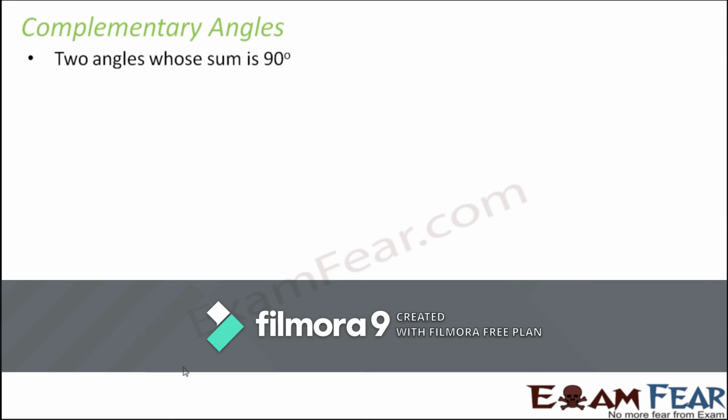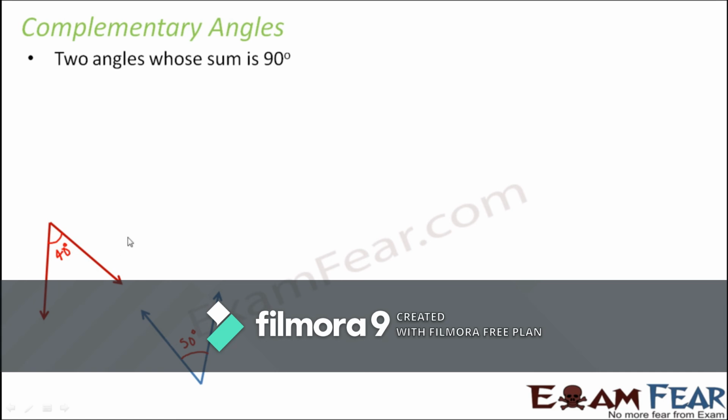That means a complementary angle is not just one angle. It is about a pair of angles. So when you have two angles such that you add them up to form 90 degrees, that is complementary angles. Let us say you have two angles. Let's say this angle is 40 degrees, and this angle is 50 degrees.